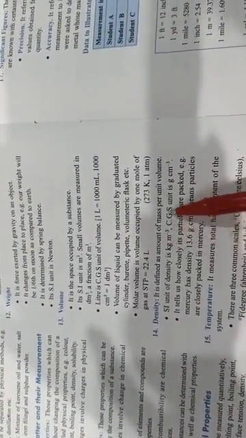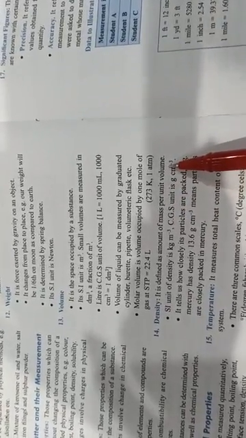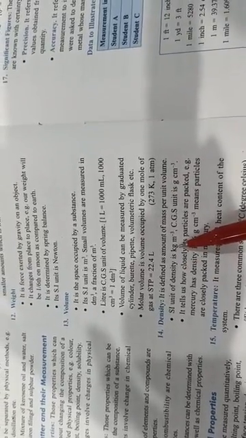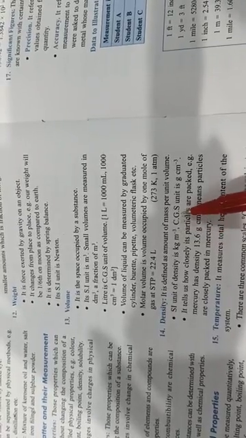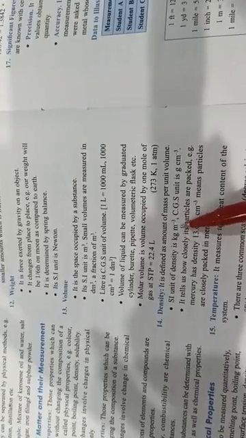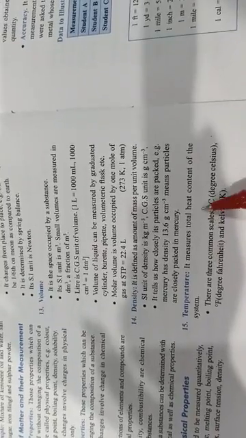Density is defined as the amount of mass per unit volume, so here we are taking two things, mass and volume. The SI unit of density is kg per meter cube, and the CGS unit is gram per centimeter cube. Okay. Next we are talking about the temperature.